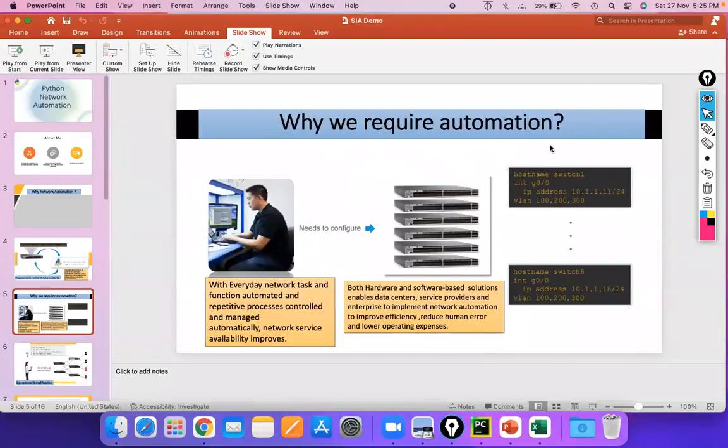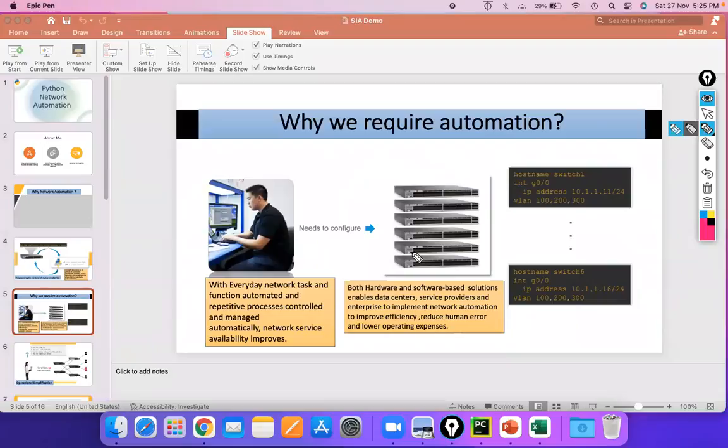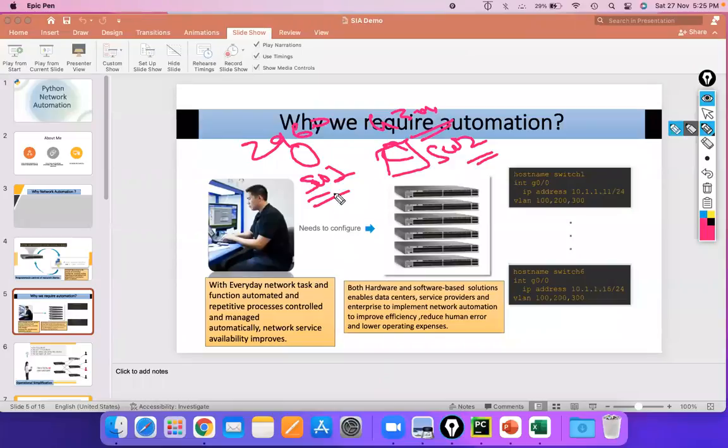Now, why do we require automation? So guys, we all know that we used to deal with changes in our day-to-day work, right? So let's take an example. You have two switches, switch 1 and switch 2, and you need to upgrade both of these switches, but these switches are of different series. Let's say this is a 2960 switch, and the other is a 43XS or something.